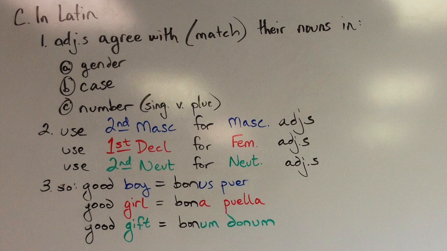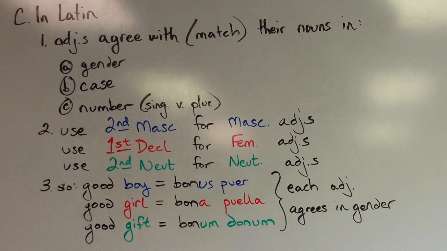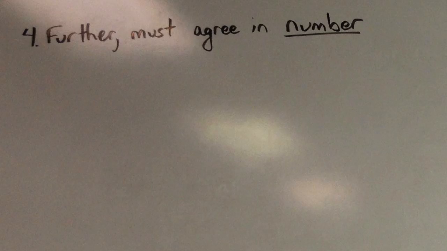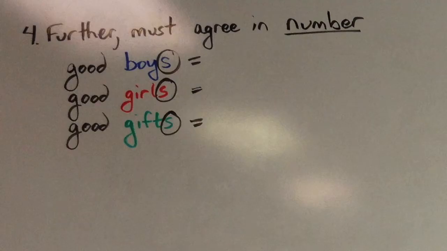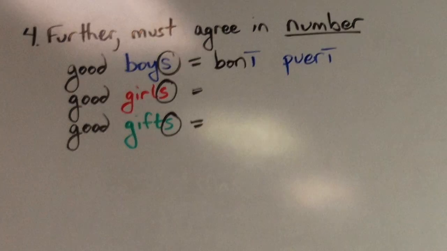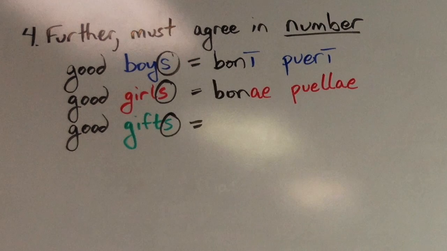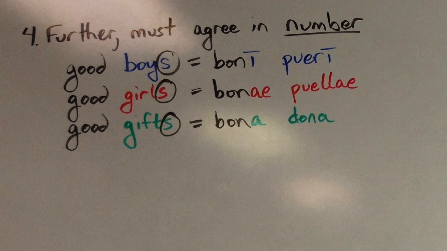So we can see here how each adjective agrees with the noun it's modifying in gender. Furthermore, each adjective must agree with its noun in number as well. So if we said the good boys, we wouldn't use bonus pueri anymore, but boni pueri, both the adjective and the noun now in the plural. If we said the good girls, we would use bonae puellae. Once again, both the noun and the adjective in the plural. And if we want to say the good gifts, we would use bona dona in the plural neuter.